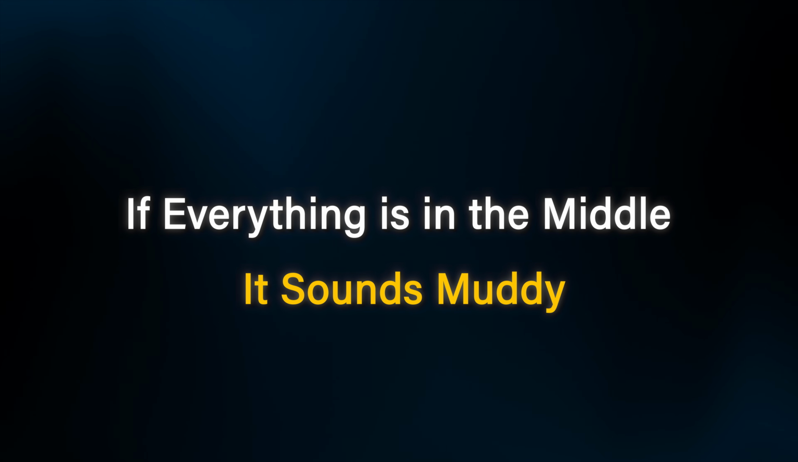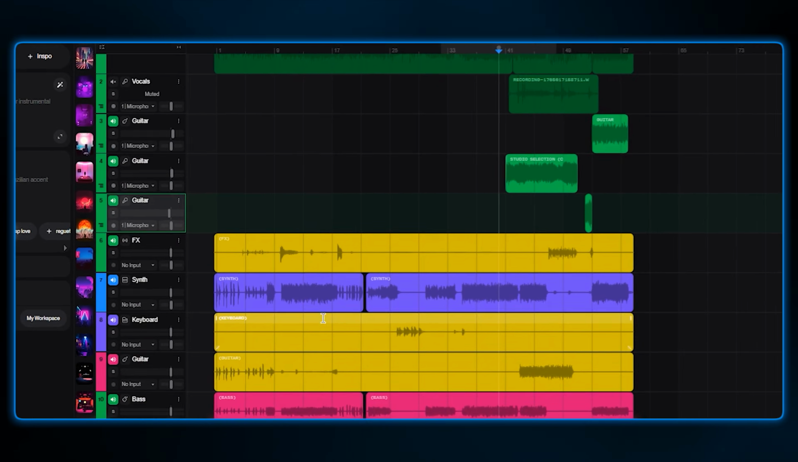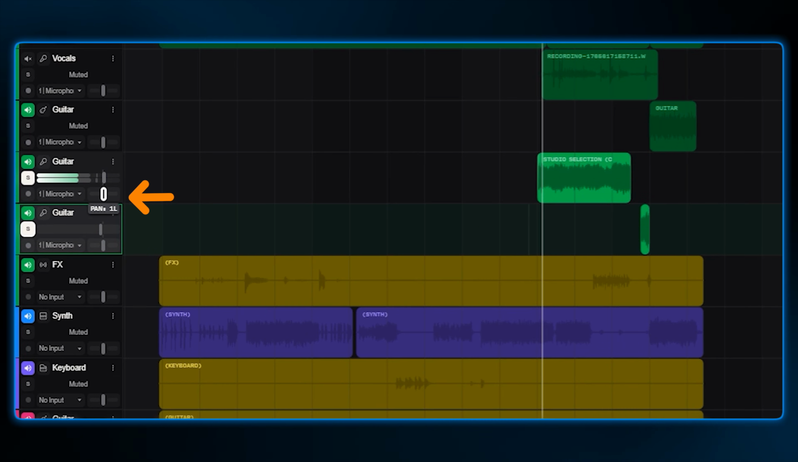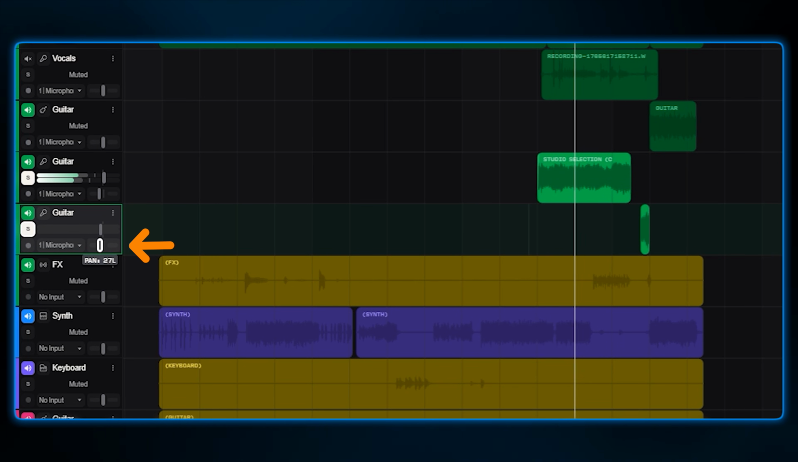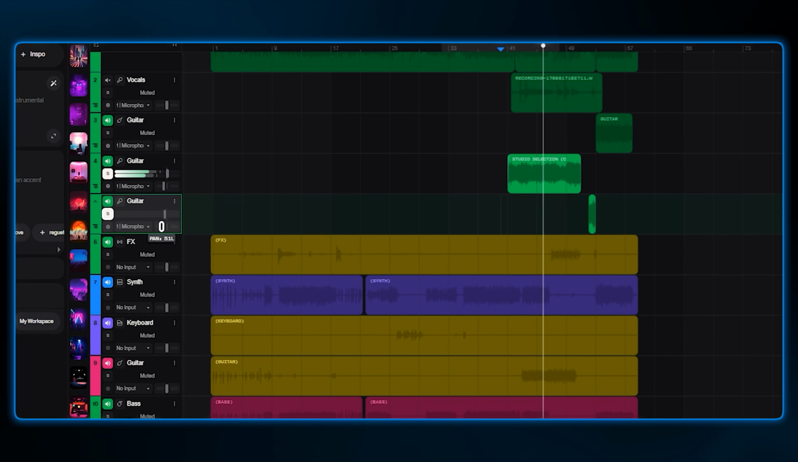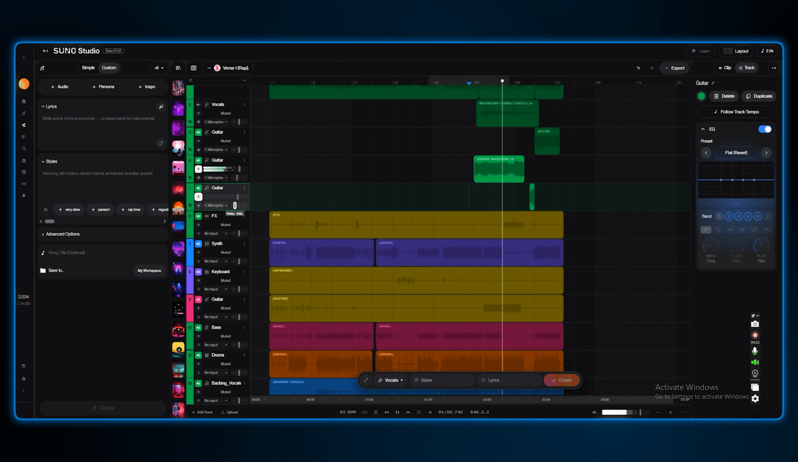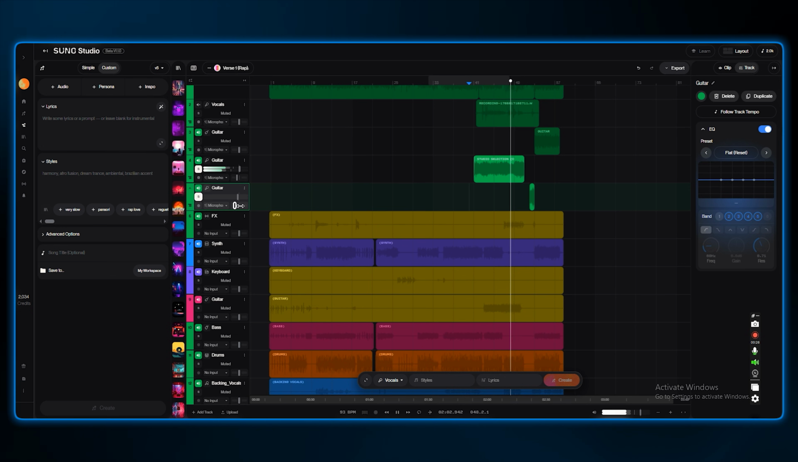Now, let's do some panning. If everything is in the middle, it sounds muddy. I'm taking the main guitar solo we made earlier, and I'm panning it slightly to the left. And then I'm panning this transition a bit more to the left. This makes room for vocals to punch through without the music overriding it. Okay, so we got our rock chorus and a good guitar solo transition leading to it.